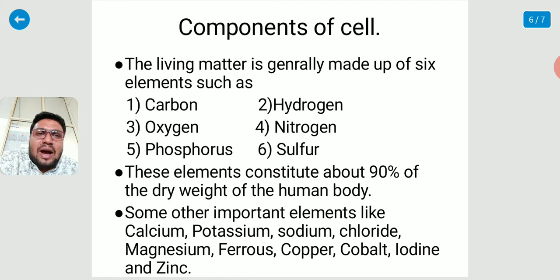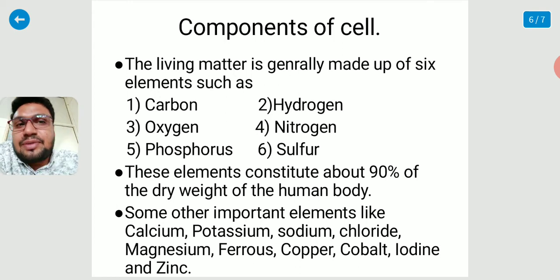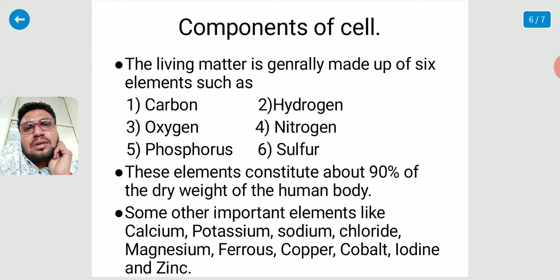As compared to hydrogen, oxygen, nitrogen, phosphorus and sulfur, carbon is a crucial element in the components of the cell. But as compared to other elements, carbon, hydrogen, oxygen, nitrogen, phosphorus and sulfur are the main elements. These 6 elements give some evidence related to the origin of life.